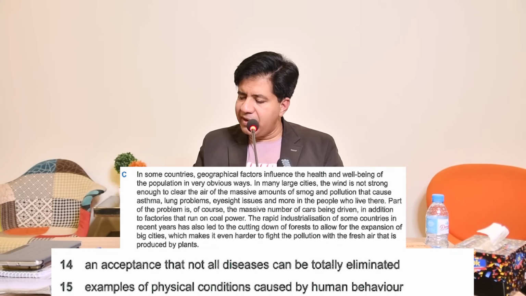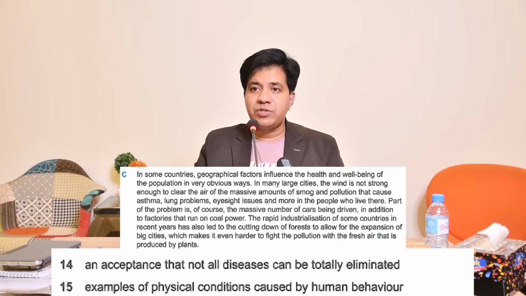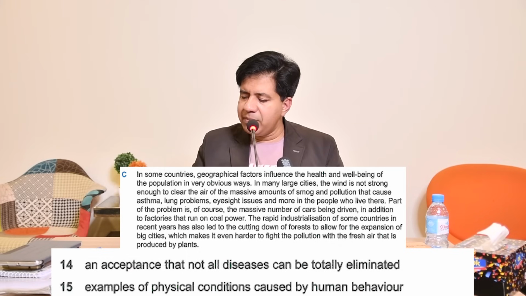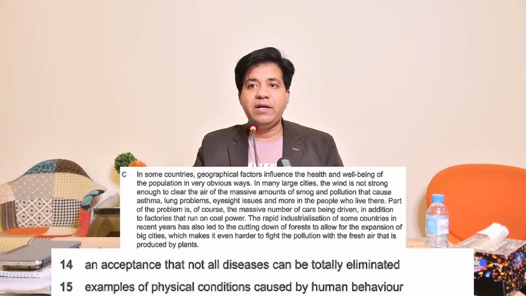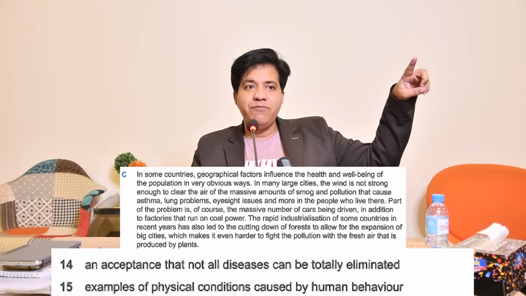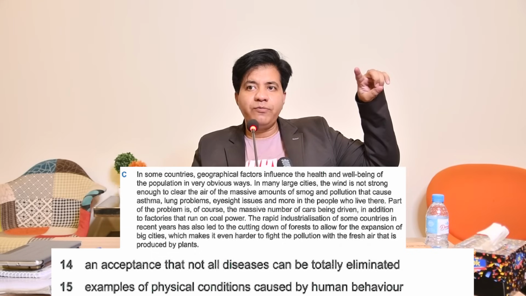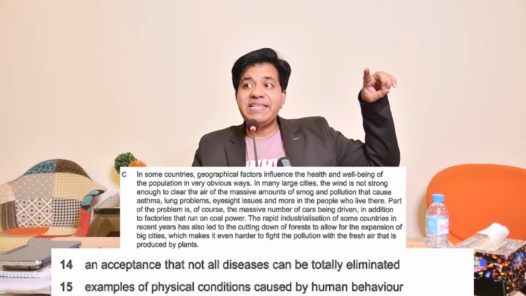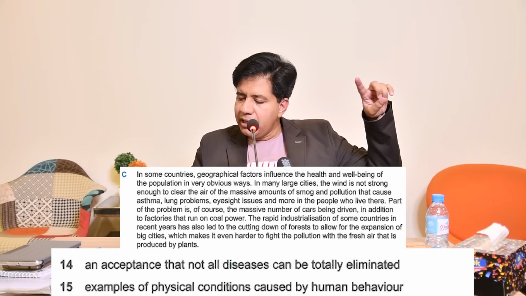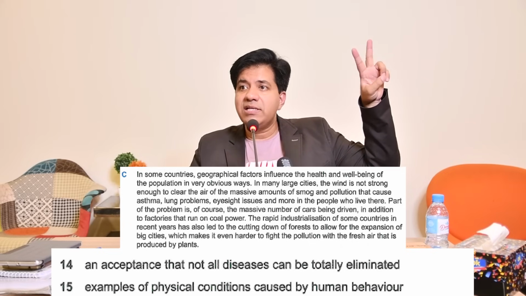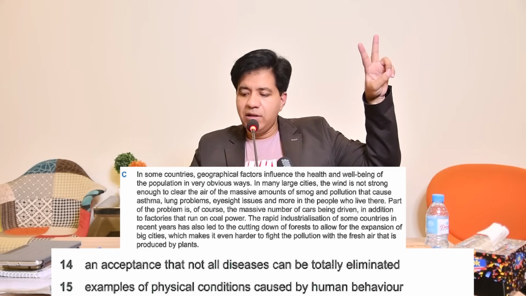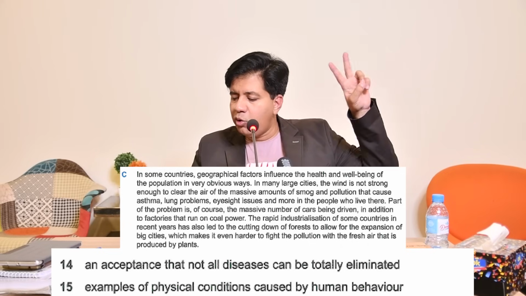Paragraph C, everyone, please come to the 4th line. Part of the problem is, of course, the massive number of cars being driven. Now that is actually human behavior. And massive number of cars driven, that is a physical condition. Let's go on. In addition to factories, second physical condition, right? Factories that run on coal power.